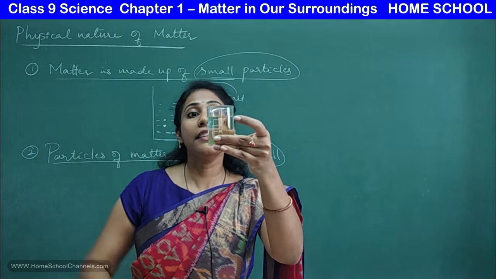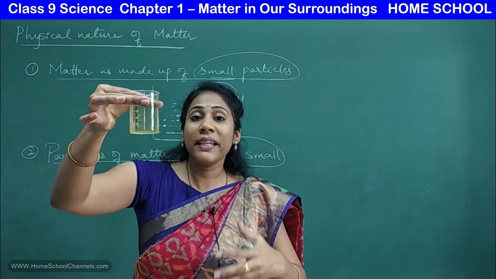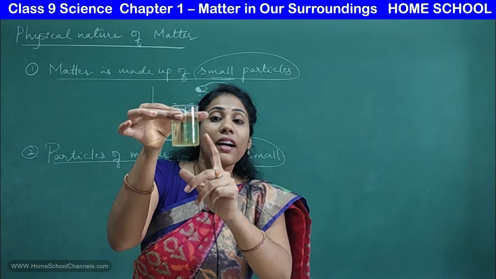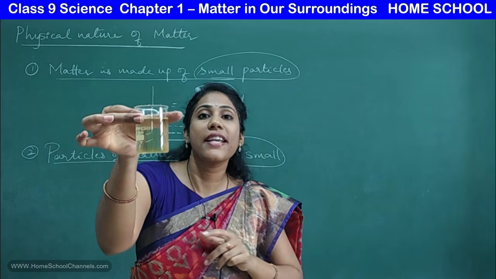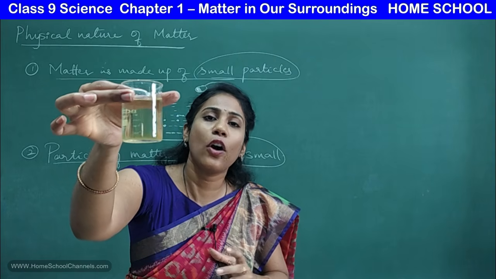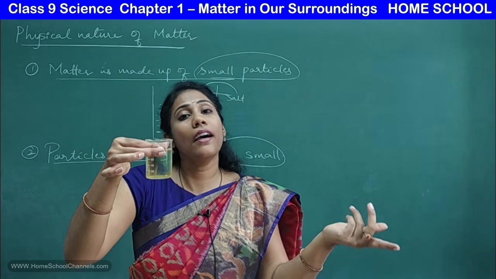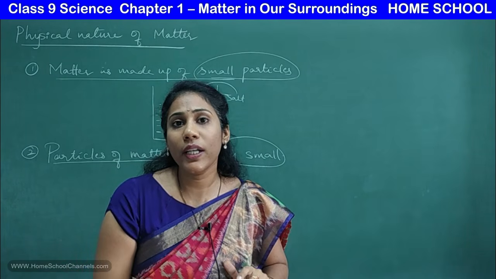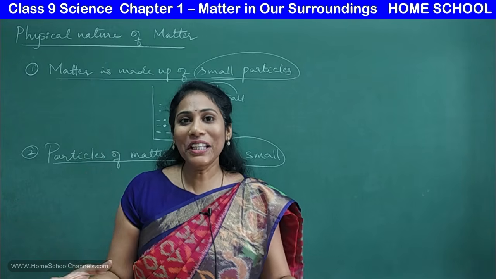Yes, again the solution has turned a light orange. That means the small particles which were in the second beaker have come to this beaker. That's the reason the solution has become slight orange. Right, and if I pour this into another beaker with fresh water, a very slight orange color you will definitely get. And this continues. What does this tell you?